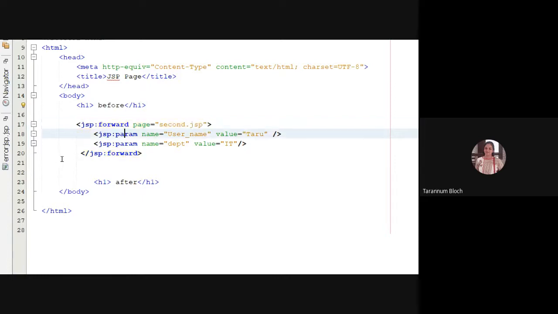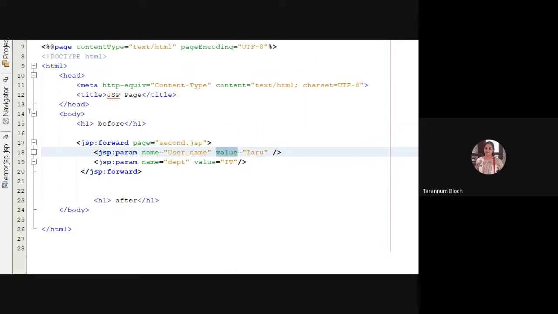And I have taken jsp:param. Here I'm passing the parameter username and giving the value third. So this is like passing the variable from index.jsp to second.jsp. We can access those parameters using the request.getParameter method. As well, I'm saying jsp:param name equal to department, and value is IT.